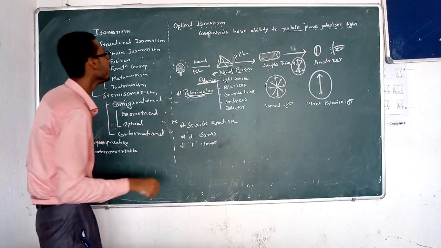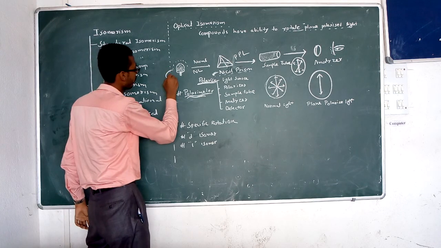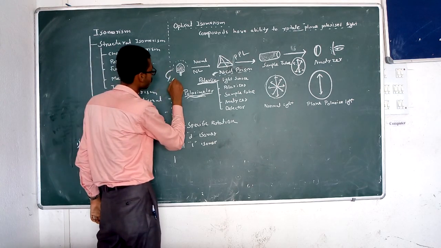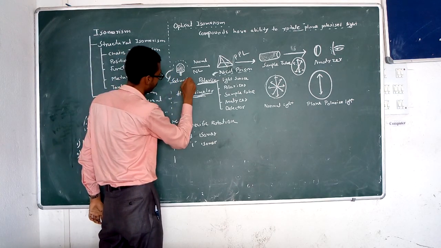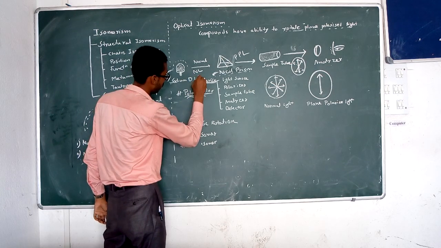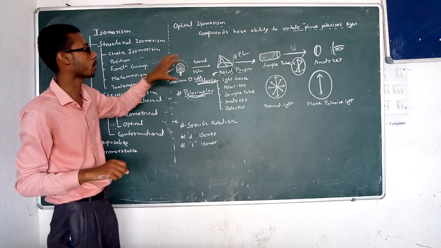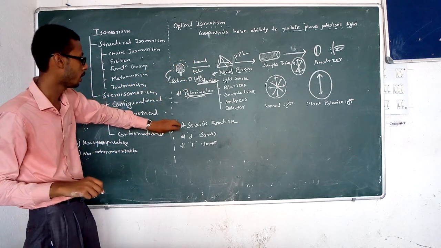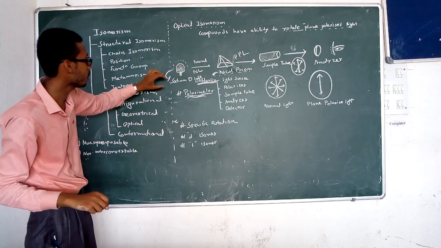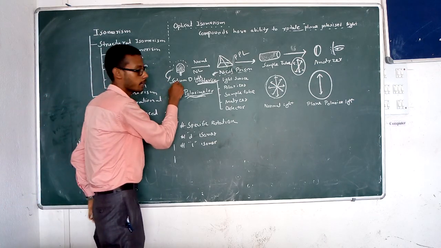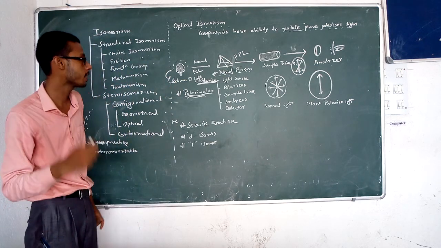Normally, sodium D light is used as the light source for the measurement of specific rotation. This is monochromatic light, meaning it produces only a single color.